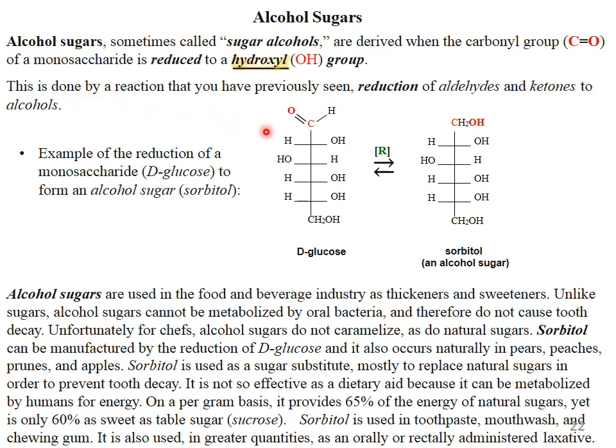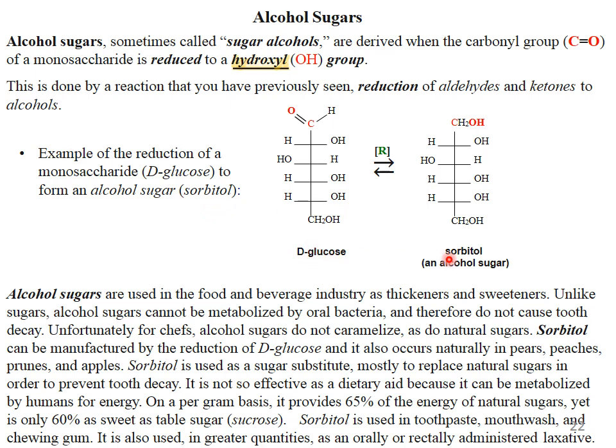Here the only difference is that this carbonyl is converted. This is the oxidized form, D-glucose, and this is the reduced form, sorbitol, an alcohol sugar. The name of this alcohol sugar is sorbitol.